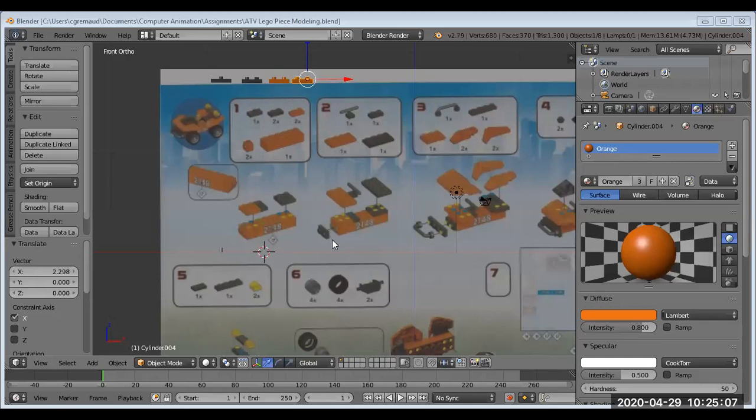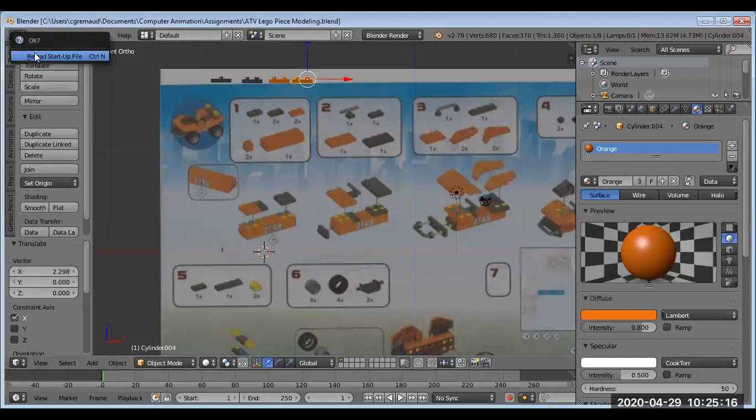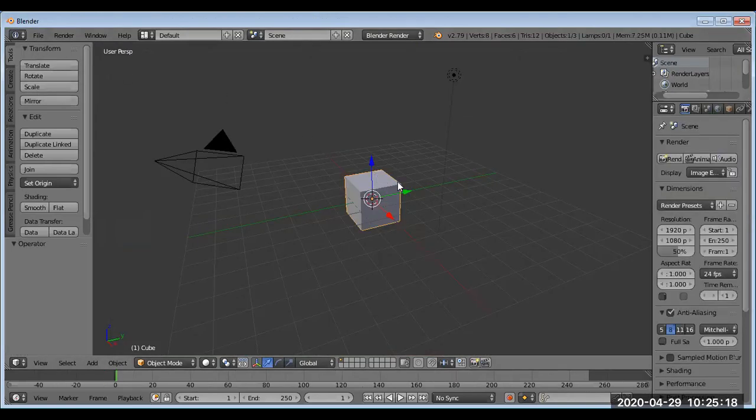Now I'm not going to in this video walk you through every single piece, but I will show you basically how this should be done. So going back to a new file, we obviously want to go into orthographic view, we want to go into top view, and I'm just going to for right now delete out that cube.